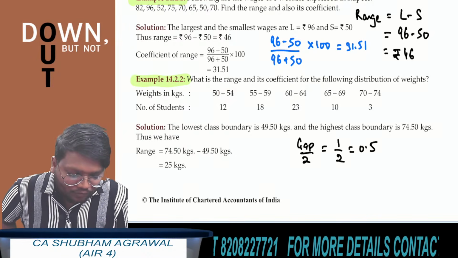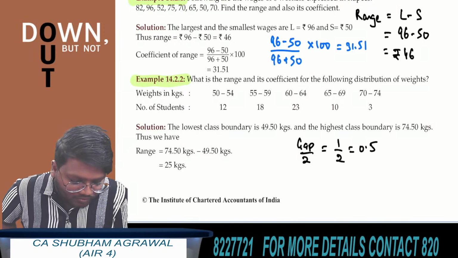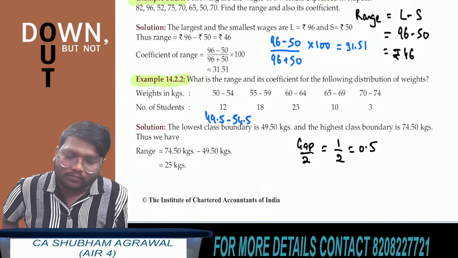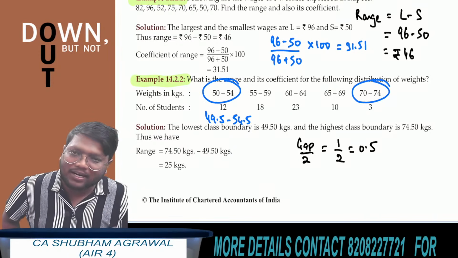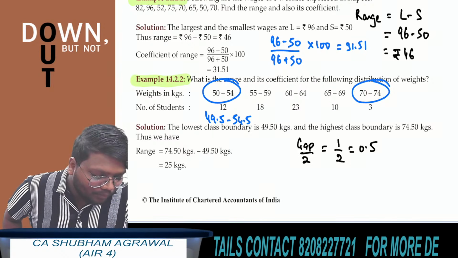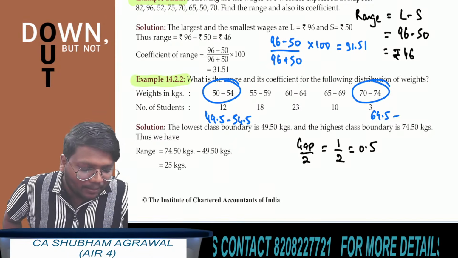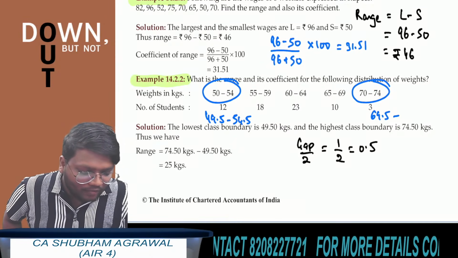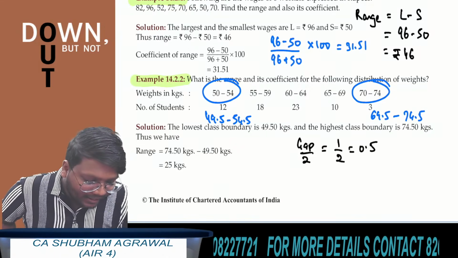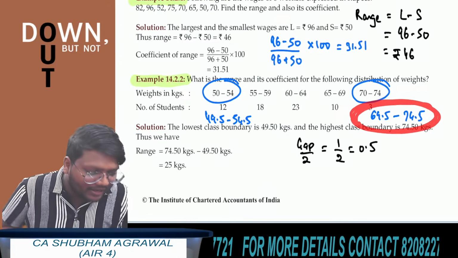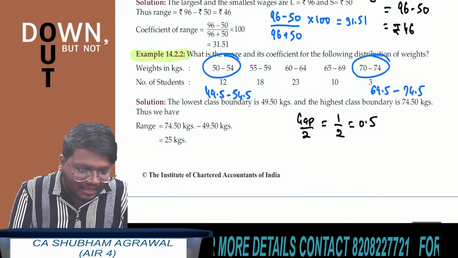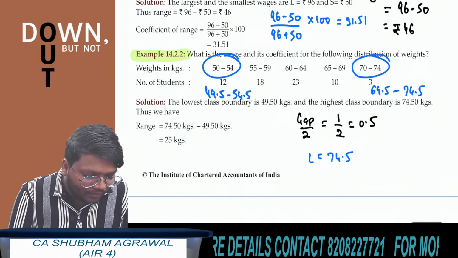So 50 minus 0.5 is what? 49.5. And 54 plus 0.5 is what? 54.5. Now in the last class interval also do the same step. In the lower class limit 70, subtract 0.5, so what do you get? 69.5. And in the upper class limit 74, add 0.5, what do you get? 74.5. Now see, in the last class interval, after making the data continuous, the upper class boundary is what? 74.5. This is L.